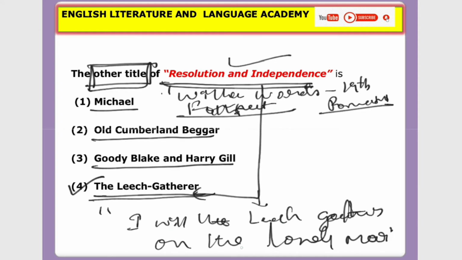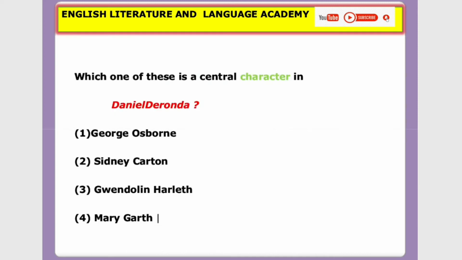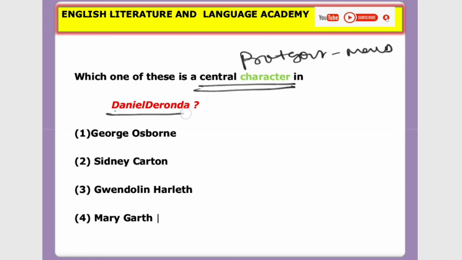With this, let's move on to the next question. Which one of these is the central character, nothing but the protagonist? Protagonist means the main character in the novel Daniel Deronda. So here, please remember, the novel is written by George Eliot.